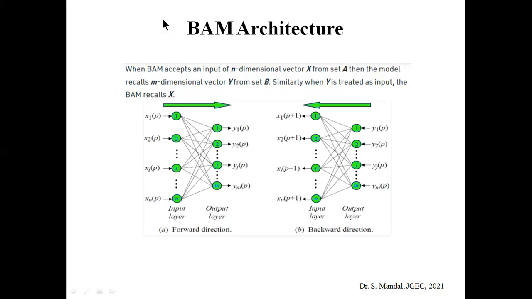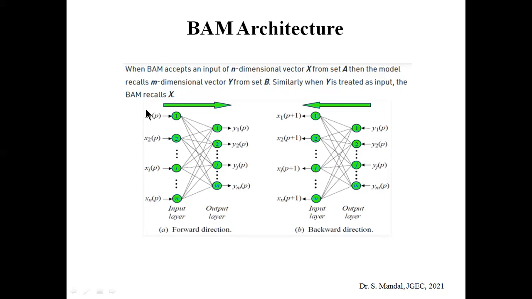In that case we can call it bidirectional associative memory. When BAM accepts an input n-dimensional vector x from the set A, the model recalls the m-dimensional vector y from the set B. Similarly, when y is treated as input, the BAM recalls x.